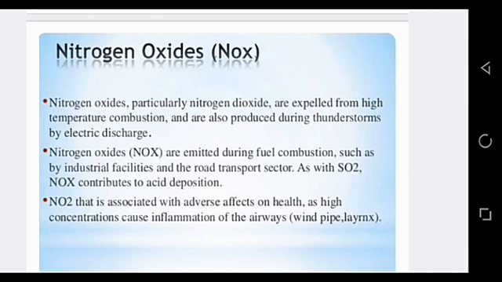The first one is nitrogen oxides. Nitrogen oxides are emitted during fuel combustion, like burning of fossil fuels, and emissions from vehicles release nitrogen oxides in the air. The emission of nitrogen oxides can have adverse effects on health, as high concentrations cause inflammation of the windpipe. Inflammation starts in our windpipe if nitrogen oxides are present in high concentration. So these nitrogen oxides act as a major air pollutant in the atmosphere.